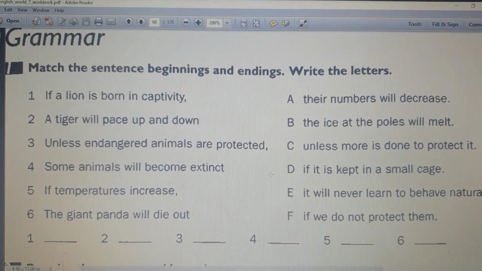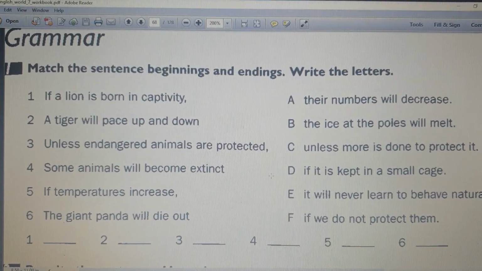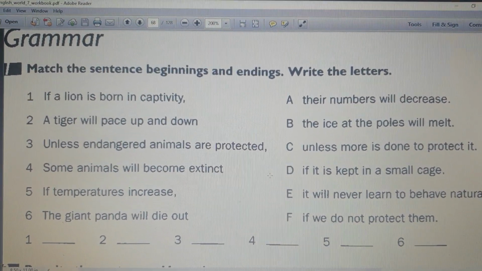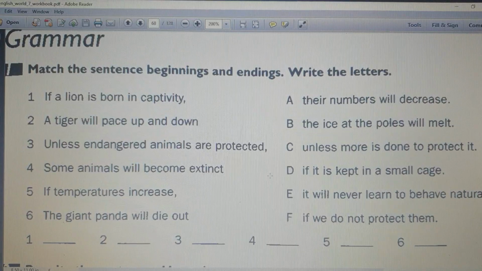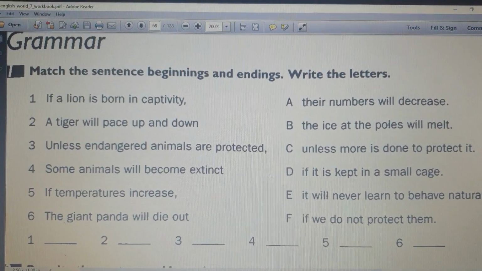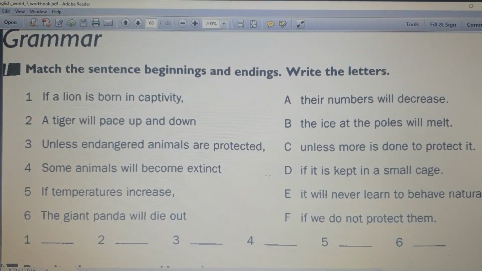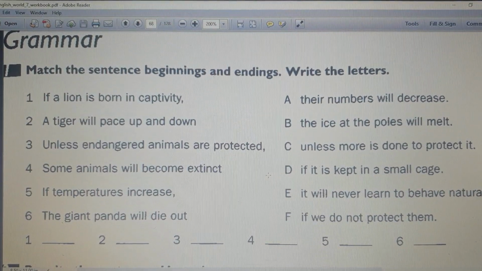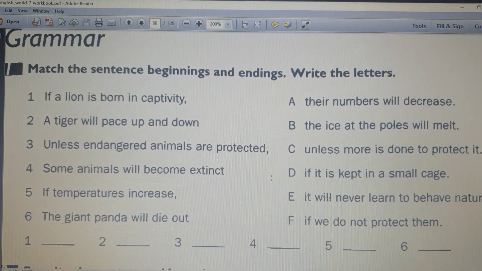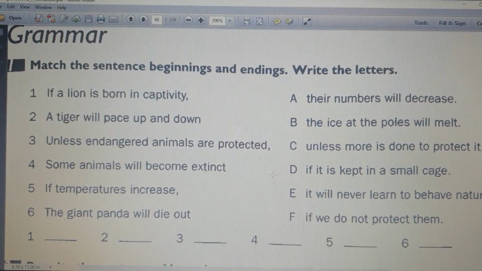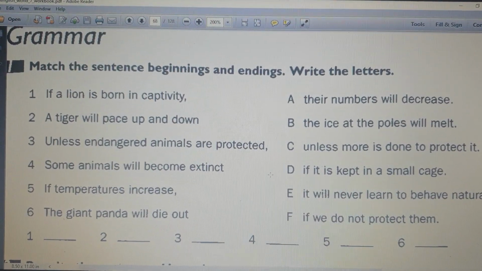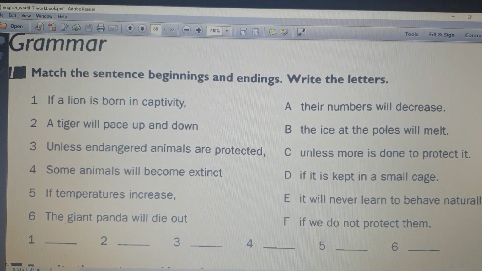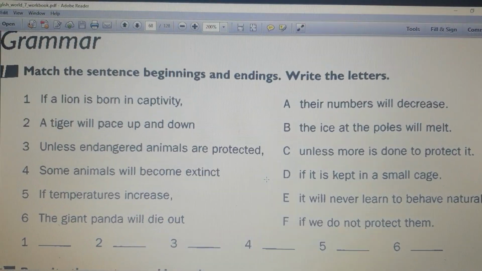Let me remind you, we have talked about if clause type 1, which is if with the present simple in the if clause, and in the main clause, will plus verb 1. The same thing applies to unless. Unless means if not. They are the same. If and unless, they are the same, okay?